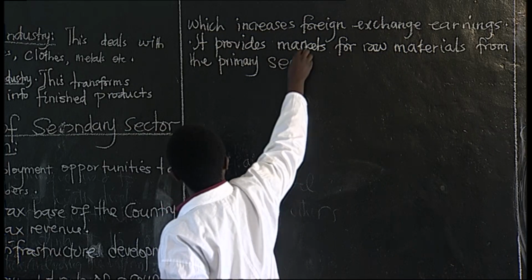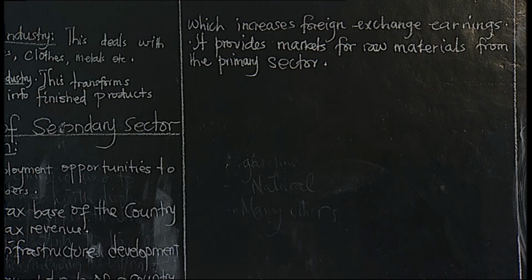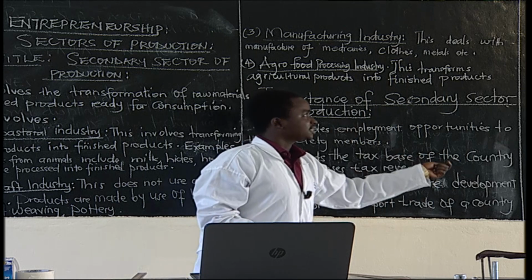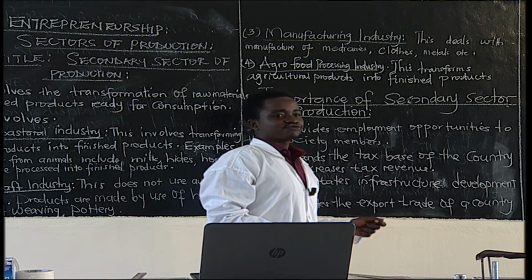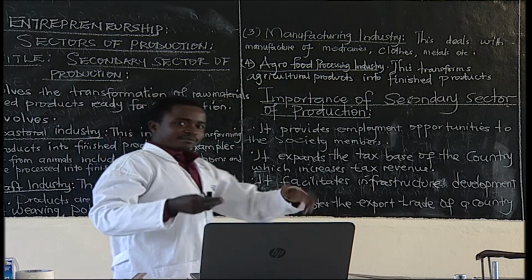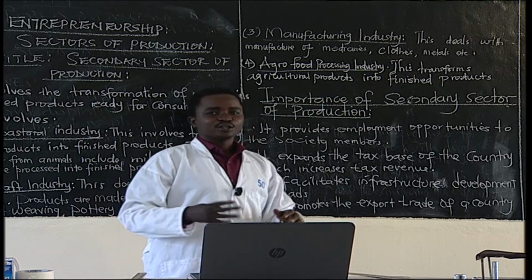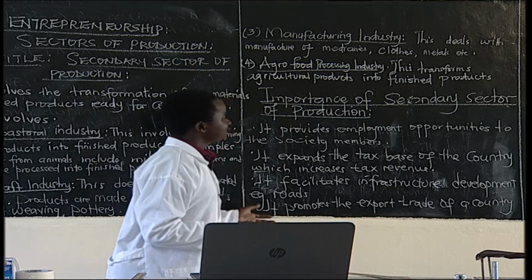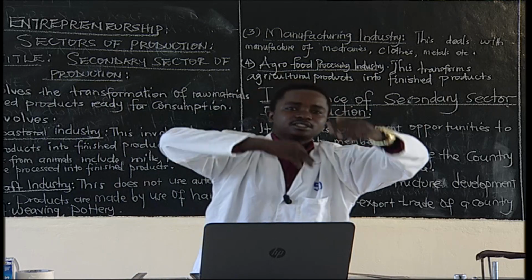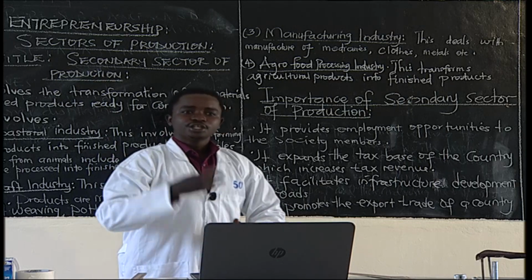So you must know that these sectors are interdependent. The primary sector, the secondary sector, so far, they are interdependent. The primary sector provides raw materials that are used by the secondary sector. And remember now, the secondary sector provides markets. Because if the primary sector produces and it doesn't get the market, then it gets demoralized. It cannot produce more. But since there are markets provided by the manufacturing sector, then development comes. So they are interdependent. They depend on each other.